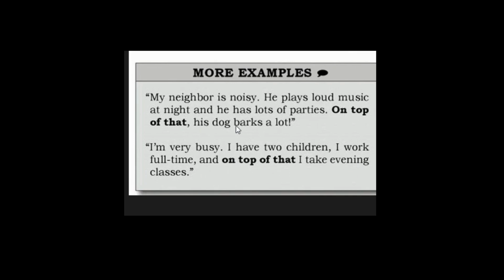So when do we use this word, on top of that? We mention 2 or 3 things, and the last thing that we want to mention.